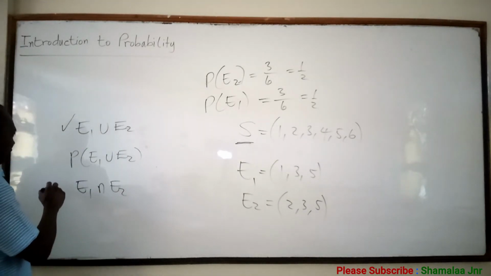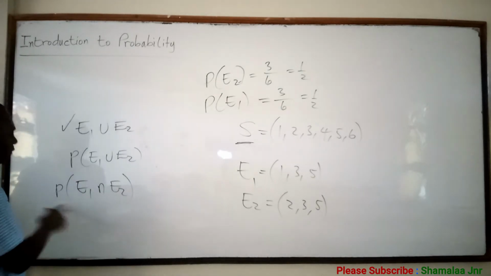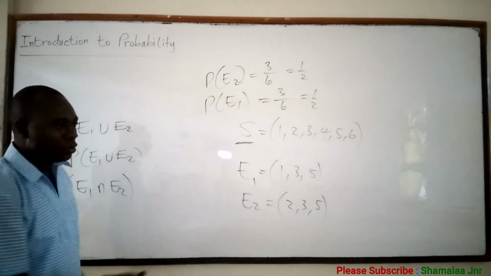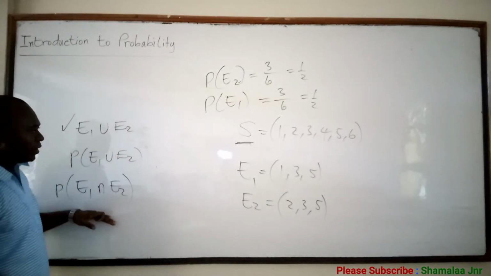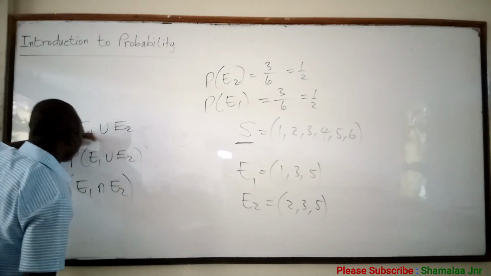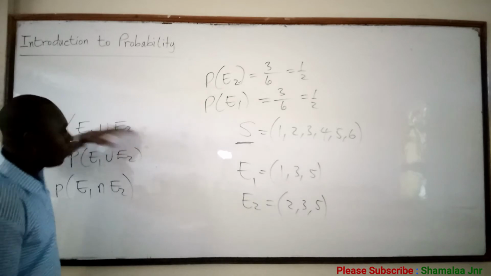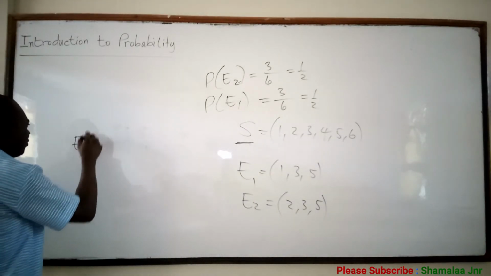So if you write the probability this way, it means the probability of E1 and E2, so both events must occur. But with the union, the first event can occur, or the second event can occur, or both can occur. You also have E1 prime.